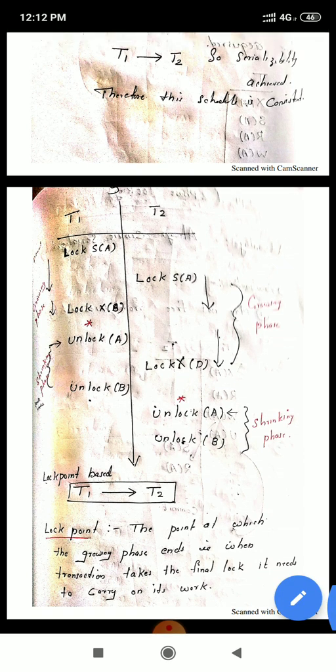Here, how can we identify this serializability? It is based on a term called the lock point. How can we identify the lock point? First of all, we want to identify the point at which the growing phase ends. That means where the locking ends and the unlocking starts. From that point onwards, for T1 and also T2, we carry out the work.